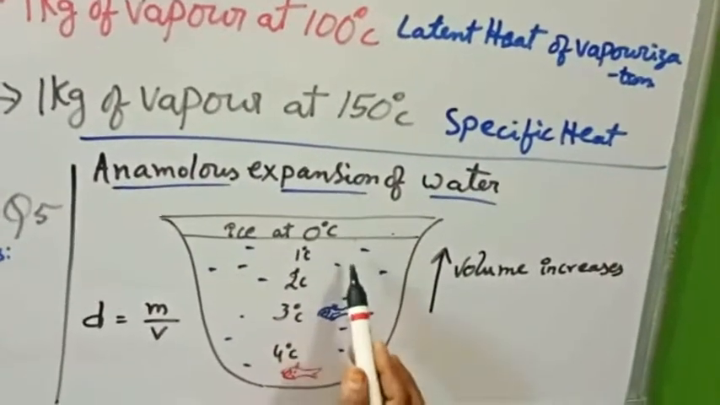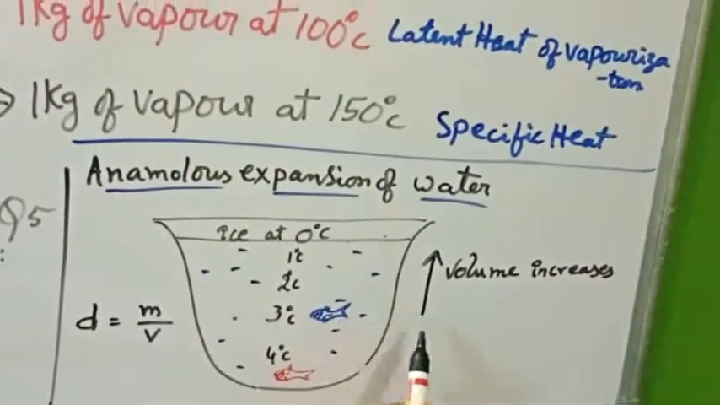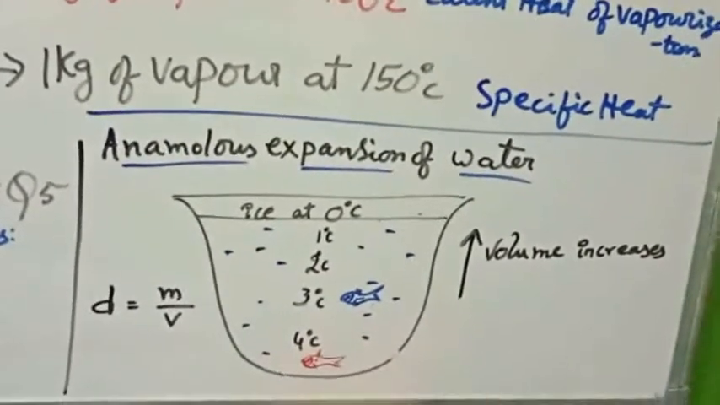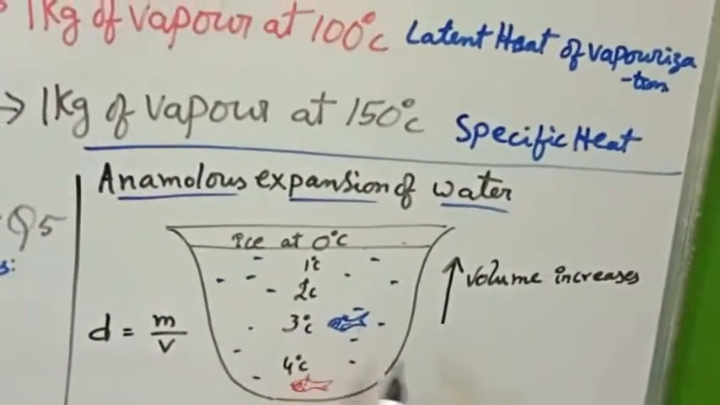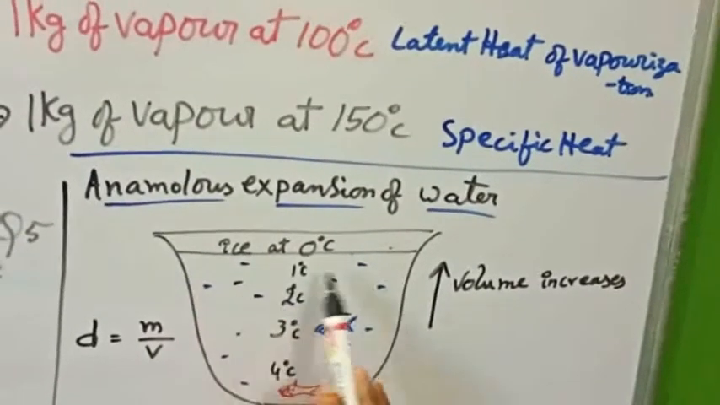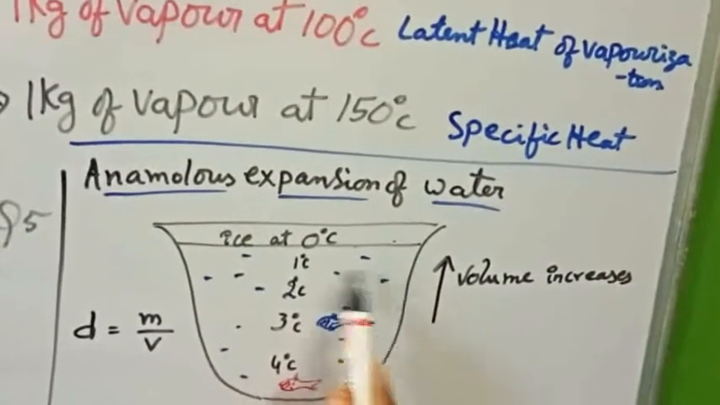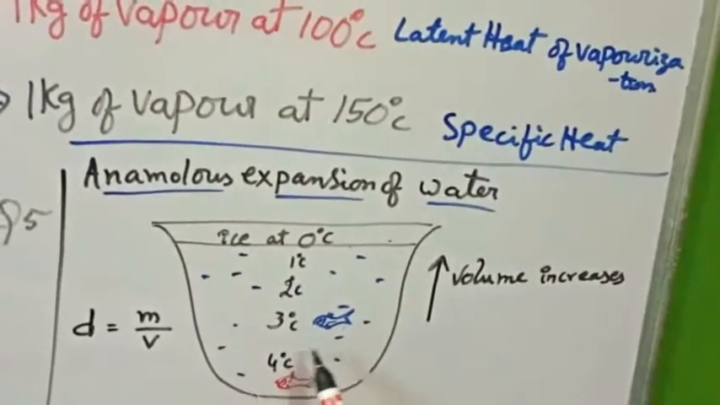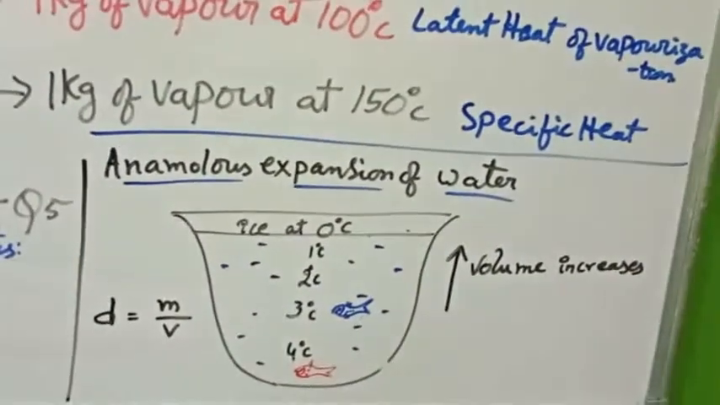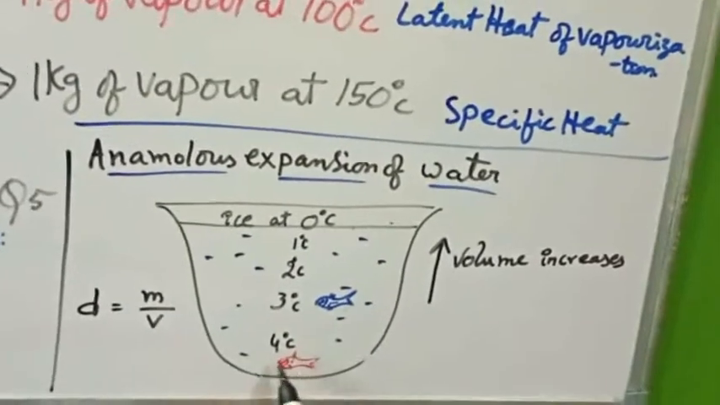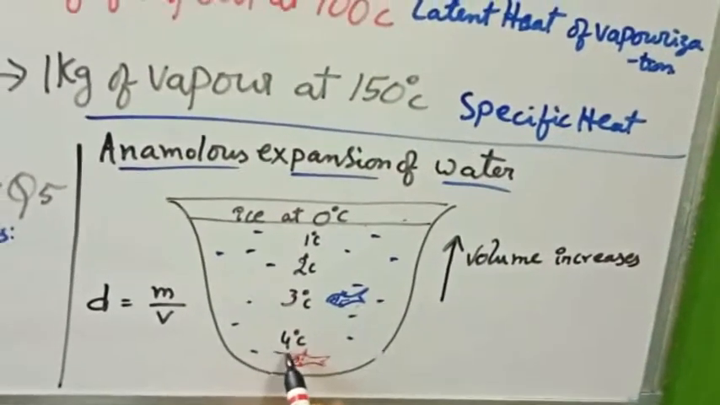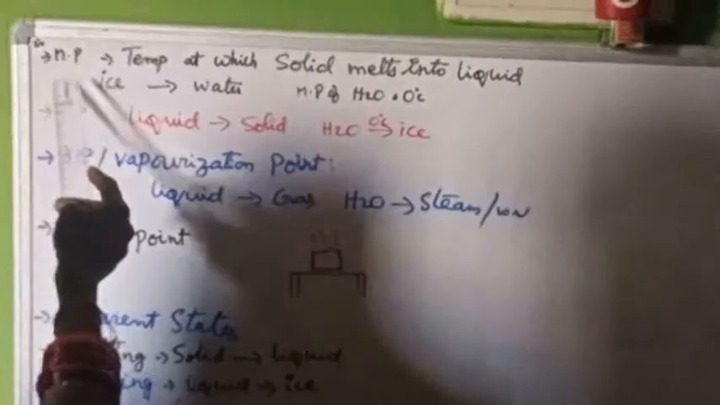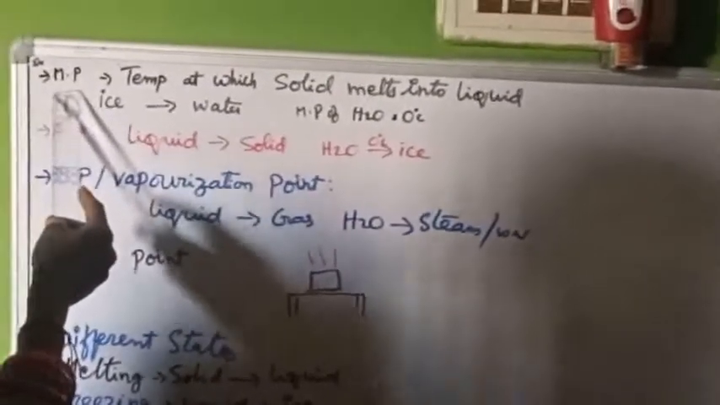Ice floats on water. If you do the same experiment, take one glass of water and drop one ice cube in it, automatically the ice cube floats on water. In the same manner, the total surface of these water bodies will be covered with ice, and automatically aquatic plants and aquatic animals can lead their life successfully because water is having maximum density at 4 degrees Celsius.